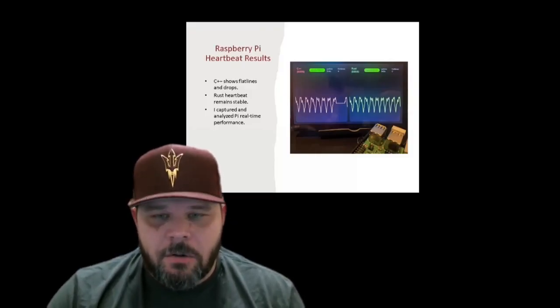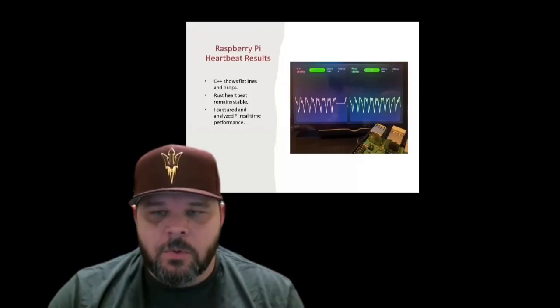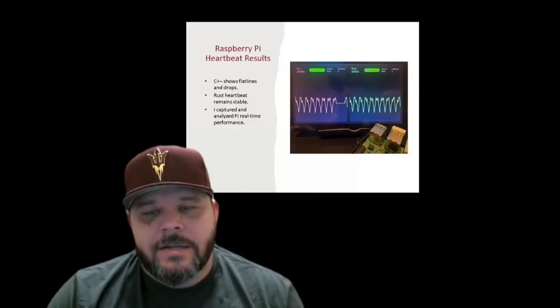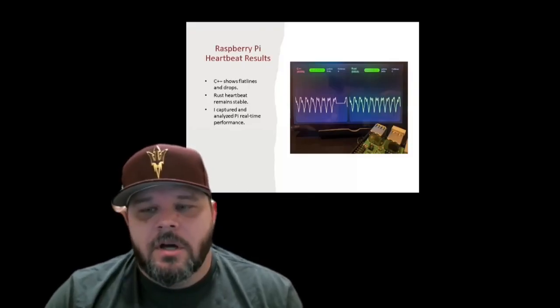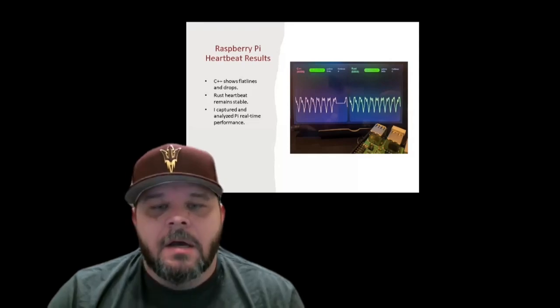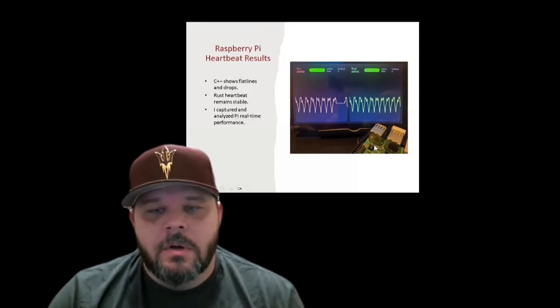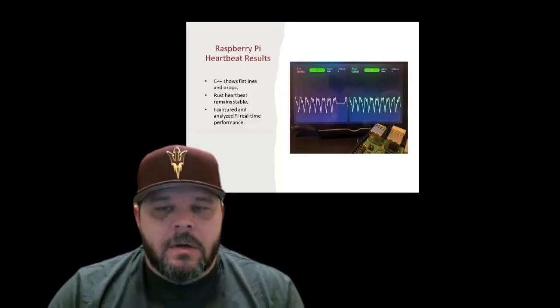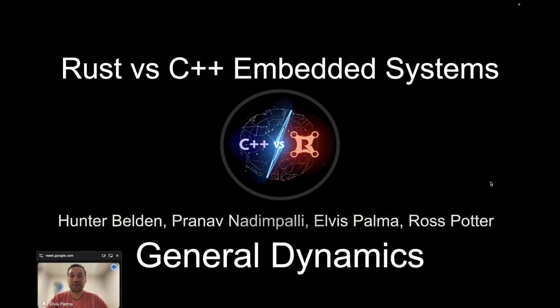My analysis showed that Rust's memory safety rules directly translate into stability for real-time systems. C++ can be extremely fast, but even tiny memory bugs cause these resets or freezes. Rust avoids those failures by design. C++ can be programmed to manage that memory on its own, but Rust avoids all of that without having to worry about that management. And that concludes our presentation.